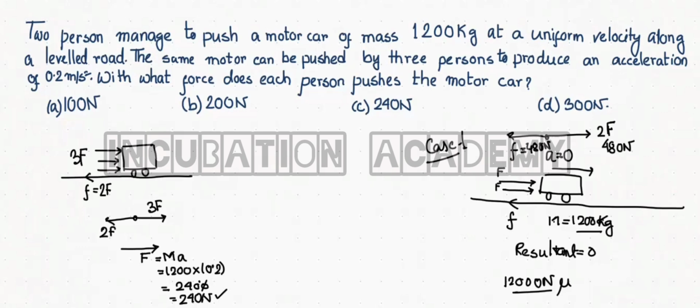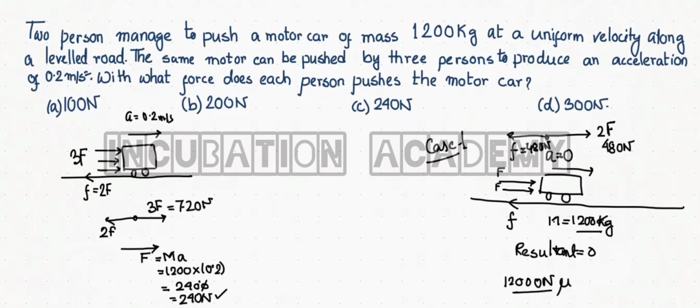Now when three persons try to move the car, it is moving with an acceleration of 0.2 meter per second square. The force acting from left to right is 240 into 3, that is 720 Newton.